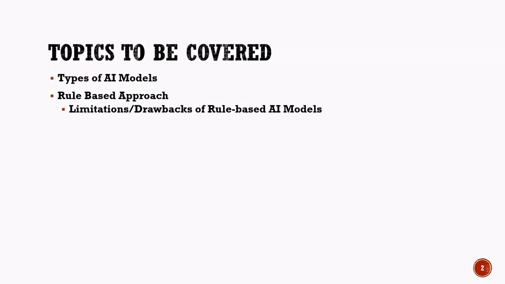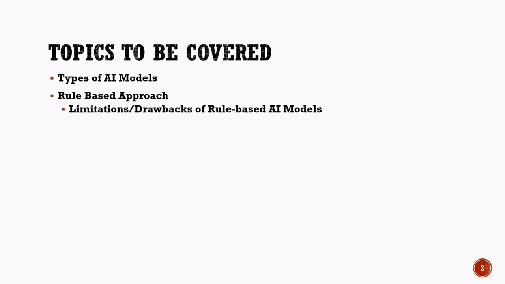Topics to be covered. Before we dive into AI modeling, let's take a look at the topics we will cover in this chapter. We will begin by understanding the different types of AI models and how they are used to solve various problems. Next, we will learn about the rule-based approach, where AI systems make decisions using a set of predefined rules created by humans. We will also discuss the limitations and drawbacks of rule-based AI models and understand why they are not suitable for